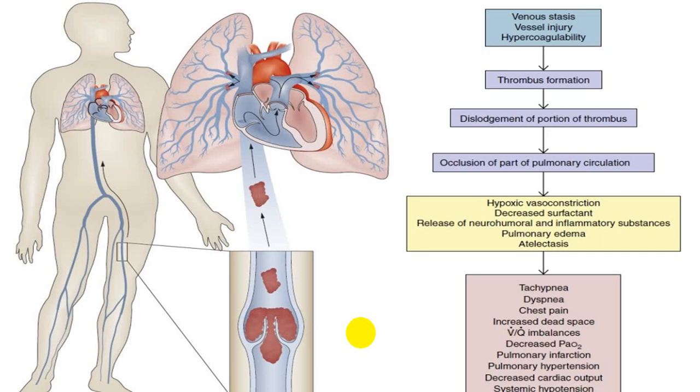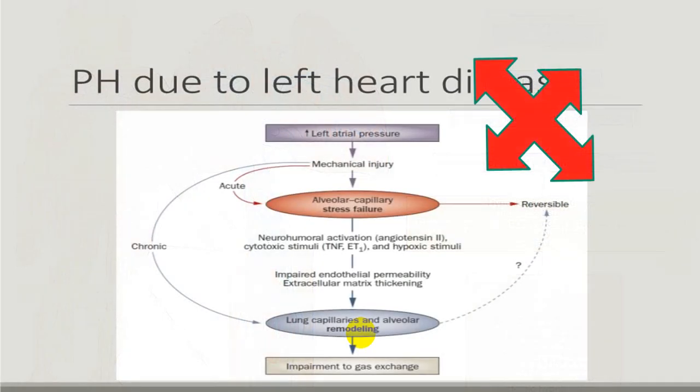pulmonary hypertension, decreased cardiac output, systemic hypotension because less blood comes to the LA, and from the LA to the LV less blood will come, and the person can even develop a shock stage. All this will be part and parcel of the pathophysiology in the entire cycle. We are not going to deal with left heart disease.